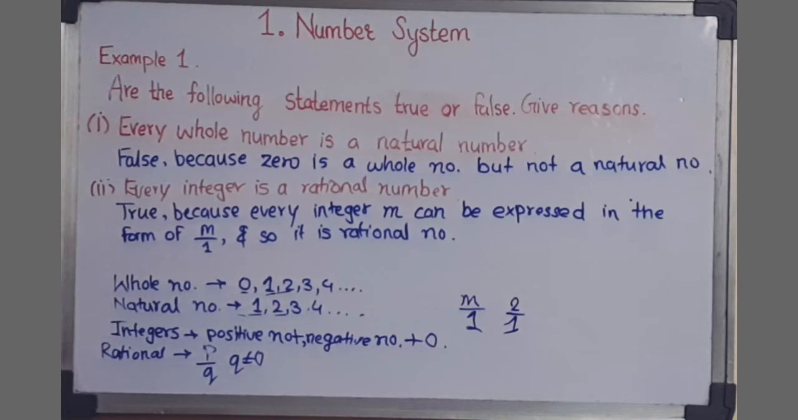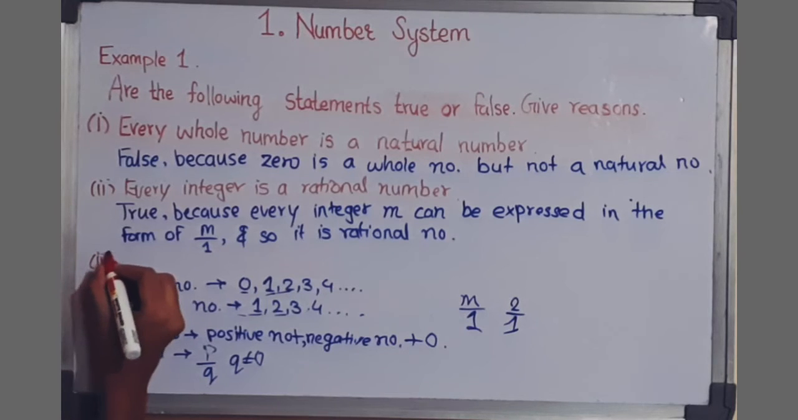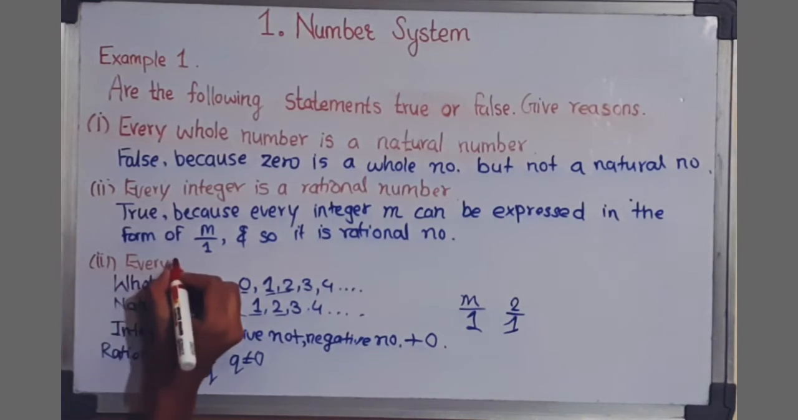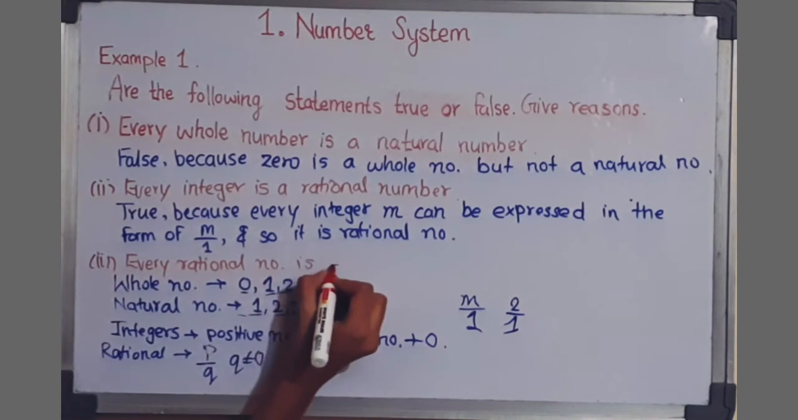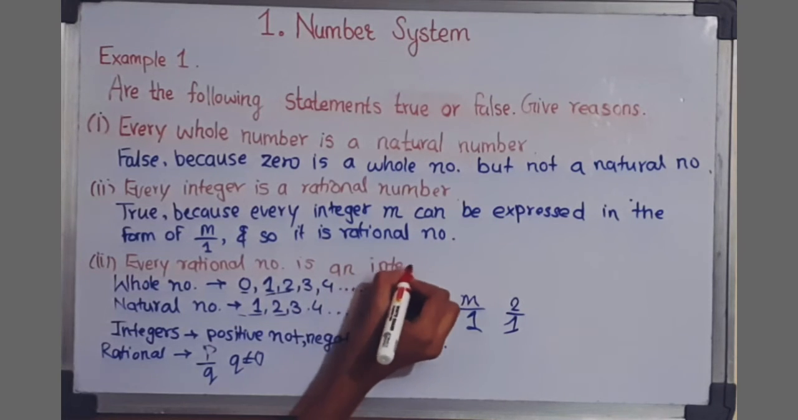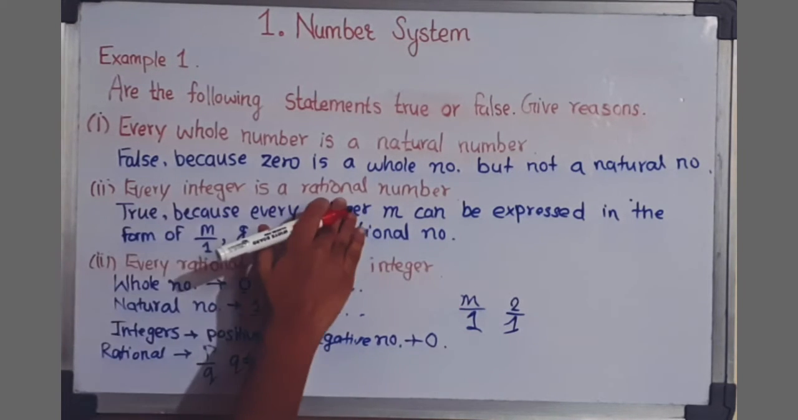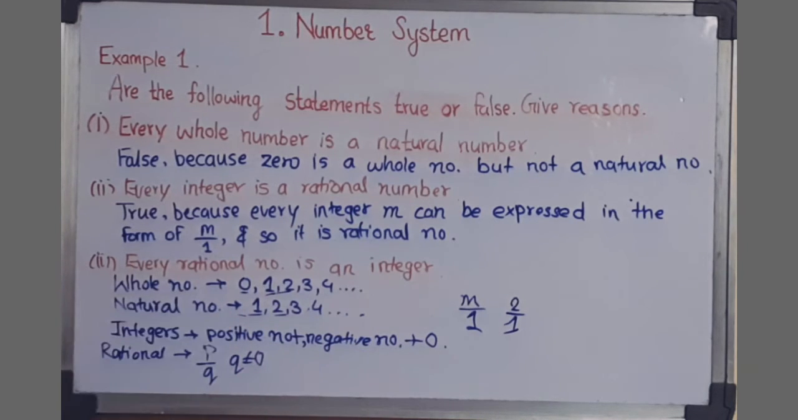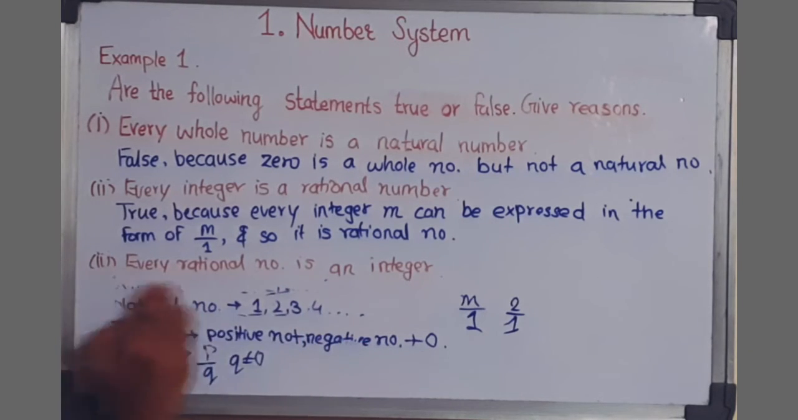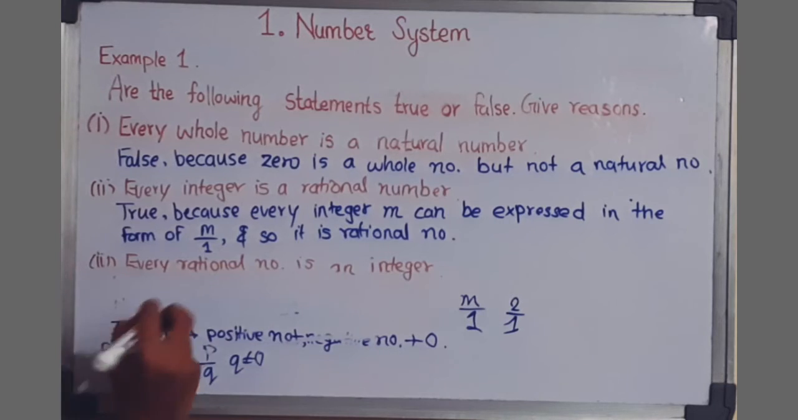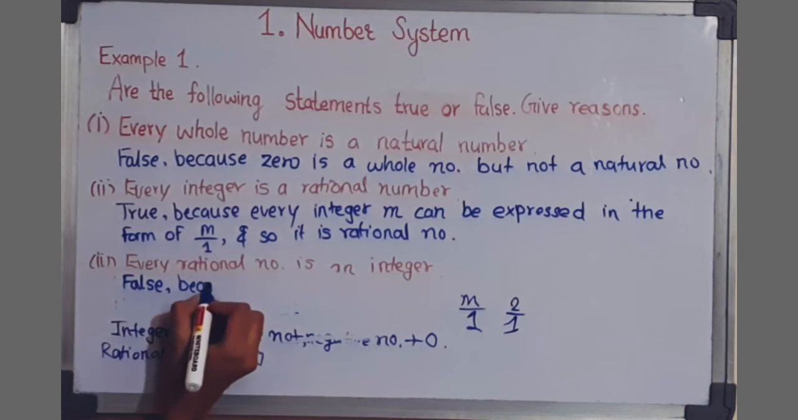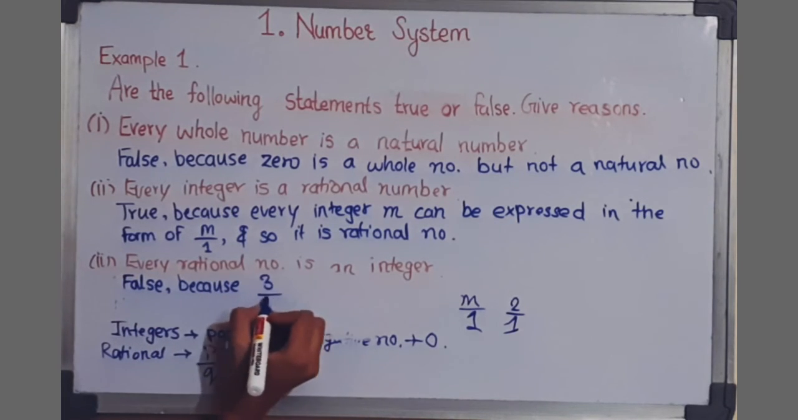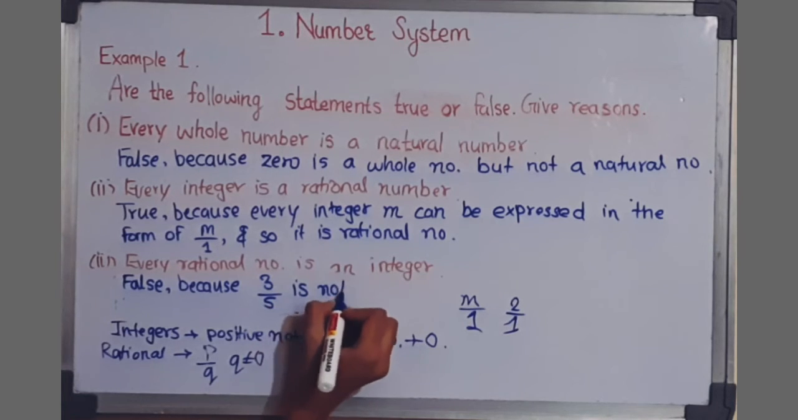Okay, fine. Now let's move on to the next one. The next statement is: every rational number is an integer. Here we saw that every integer is a rational number. Now we are moving towards: every rational number is an integer. So let's see. The statement is false. Now the reason is that 3 by 5 is not an integer.